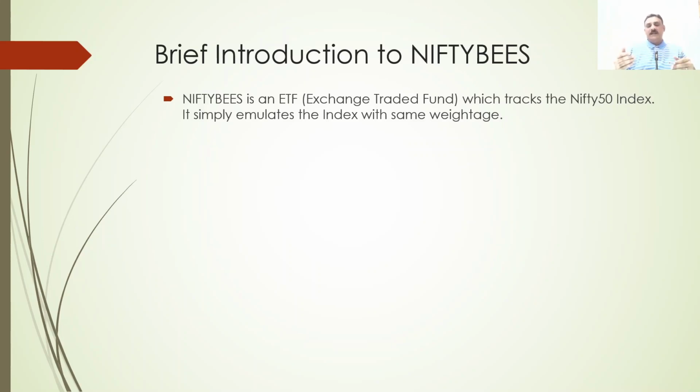You can go and buy the underlying, which right now is equivalent to about 8,60,000 rupees worth. You can buy Reliance for about 20%, HDFC Bank for about 15%, then Infosys for some 12%, like that.